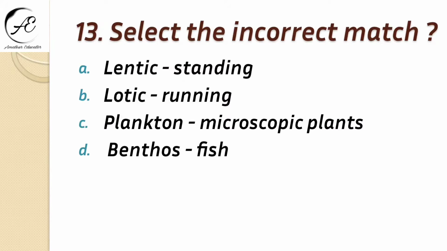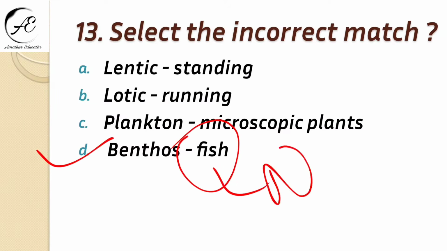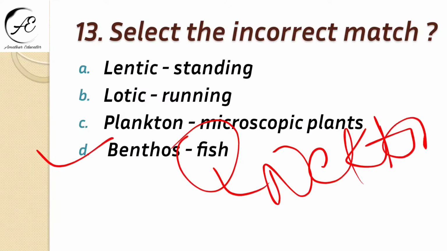Our next question is, select the incorrect match. We have to select among them. First one is lentic, standing; lotic, running; plankton, microscopic plants; benthos, fish. We have to select the incorrect match. Okay, so the right answer is benthos, fish. Fish is nekton, not benthos. And what are benthos? Benthos are crabs or the organisms that are found at the bottom of the ocean.